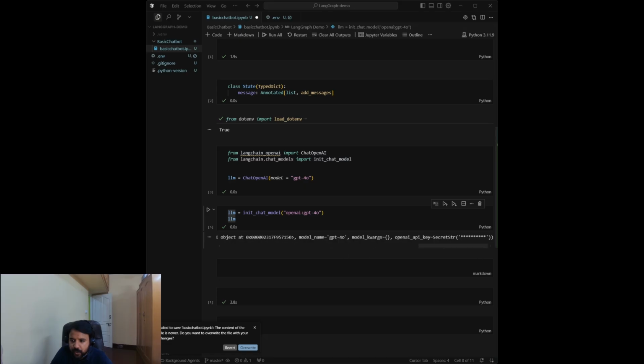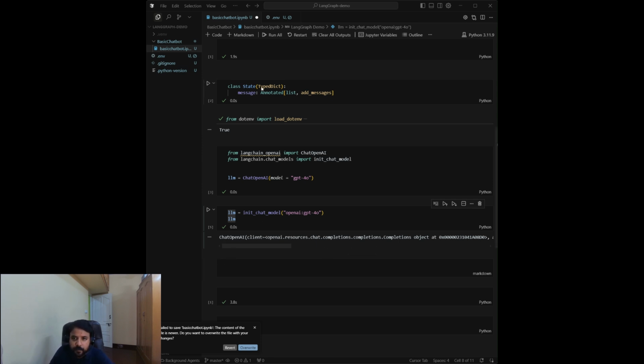Let's shift the error into. Okay, here I have to pass the OpenAI. This model is from OpenAI, so we pass it here. So here we are getting this GPT-4 model. It is initialized perfectly. Output shows that it is configured.